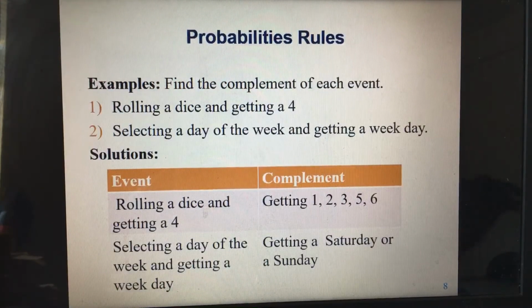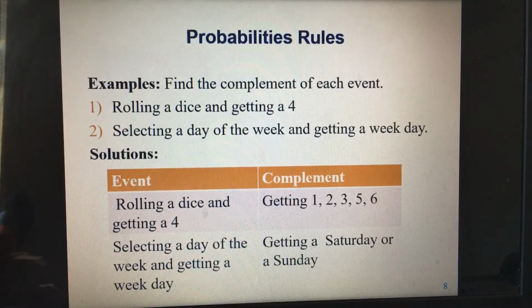Let's look at this example here. It says find the complement of each event. The first event is rolling a dice and getting a 4. The second event is selecting a day of the week and getting a weekday. So I simplified it in a chart. The first event is rolling a dice and getting a 4. The complement means not getting a 4. That means getting 1, 2, 3, 5, and 6. So getting any number other than 4 is the complement.